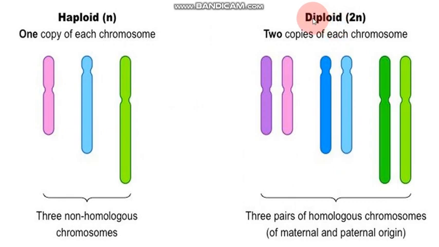Here you see diploid 2n. Here are two copies of each chromosome. Three pairs of homologous chromosomes of maternal and paternal origin. This is one pair, this is second, this is third pair. Whereas in a haploid cell, only one copy of each chromosome. Three non-homologous chromosomes, number 1, number 2 and number 3.